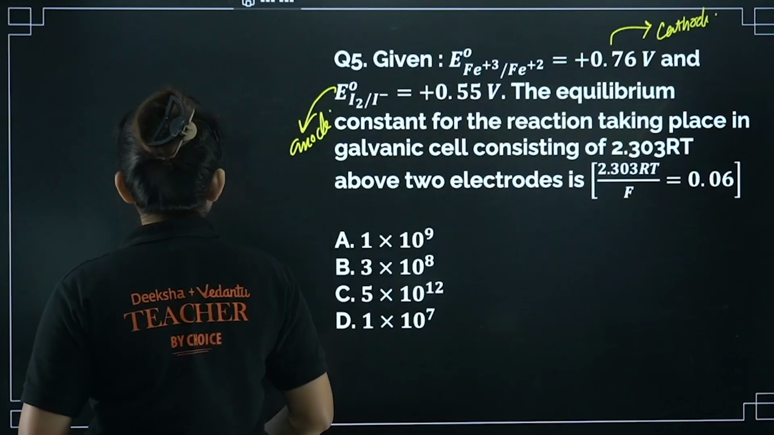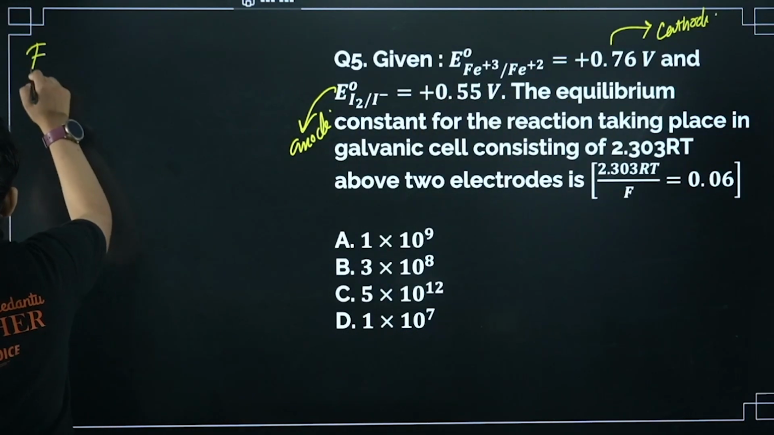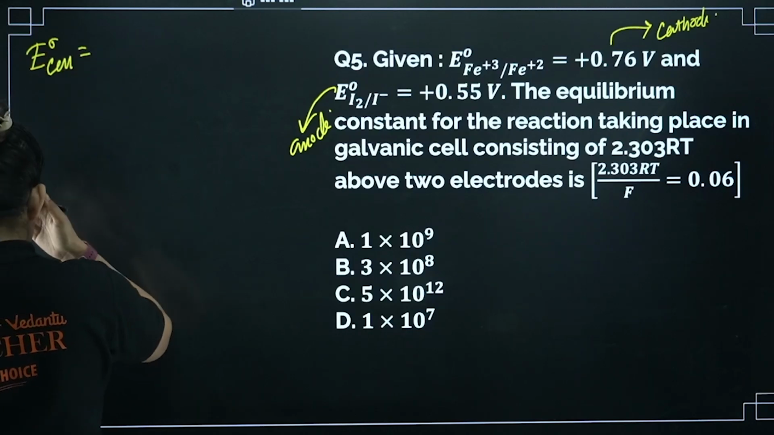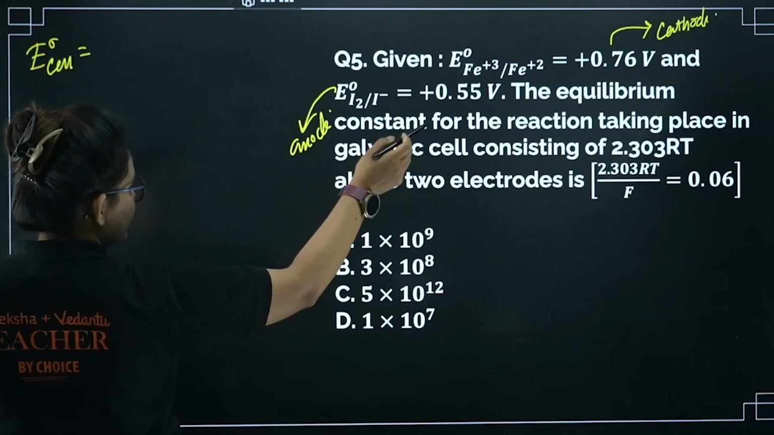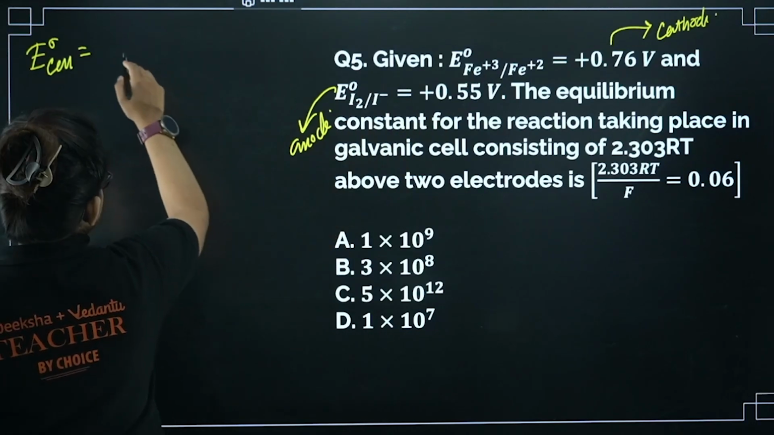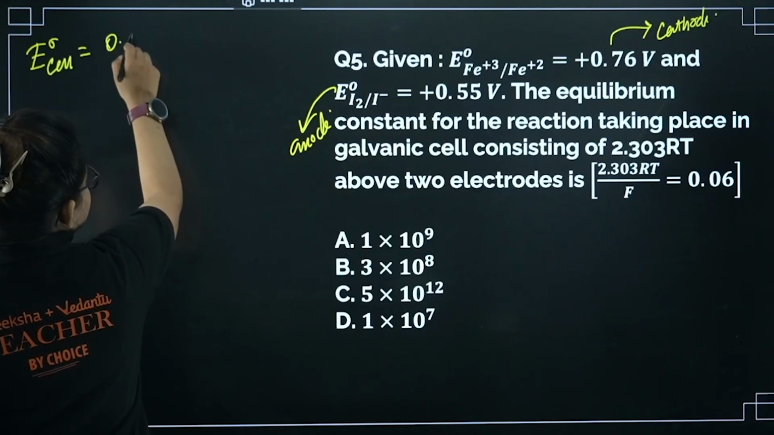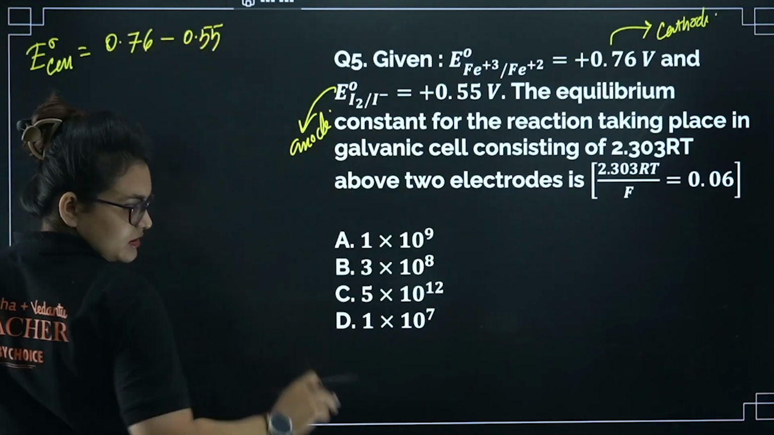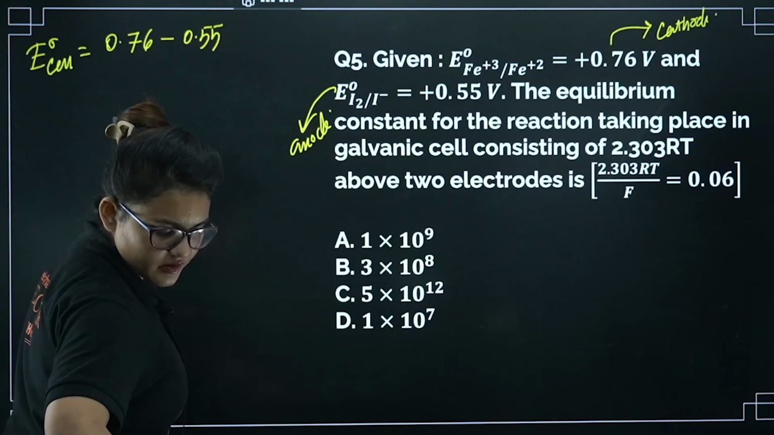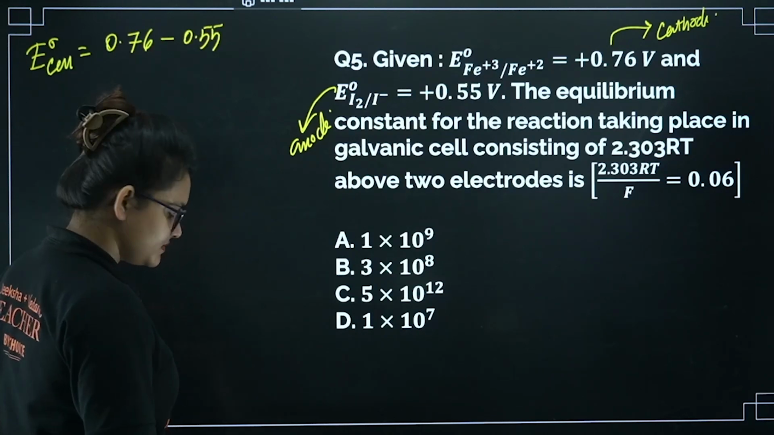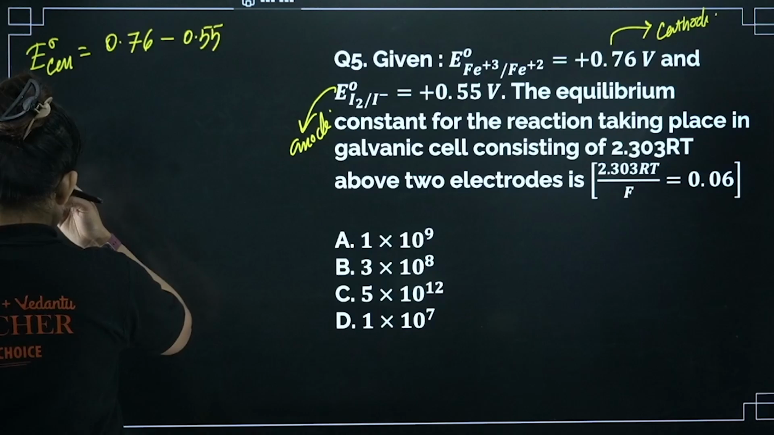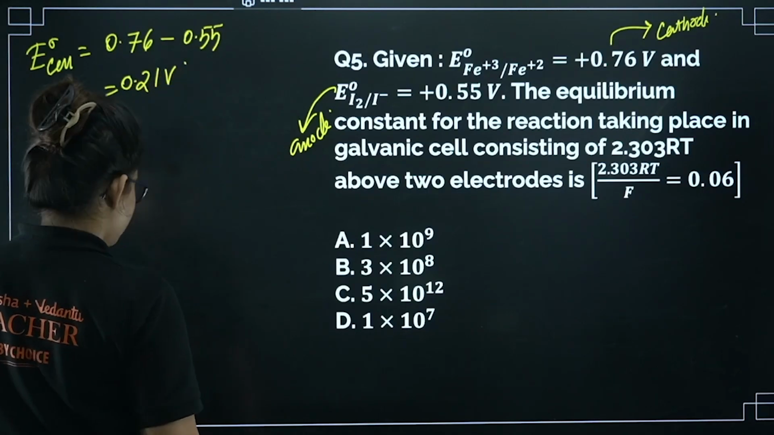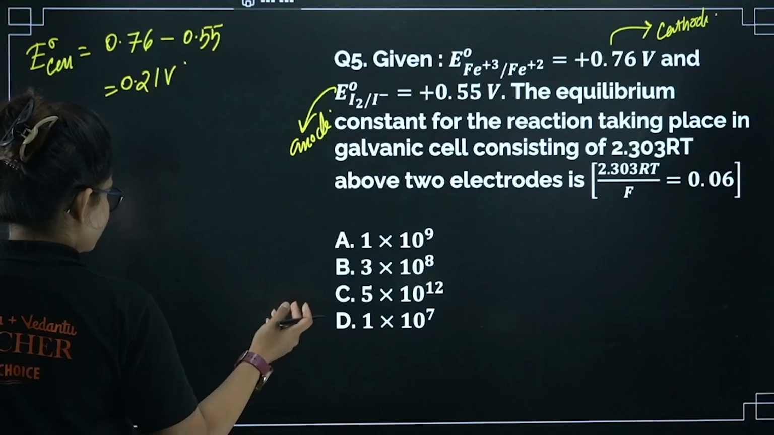Right, so let's find out the E0 cell at first. So E0 cell is equal to E0 cathode minus E0 anode, right? So the cathode value is something like 0.76 minus 0.55, right? So if I proceed further, it will come as 0.21 volt.